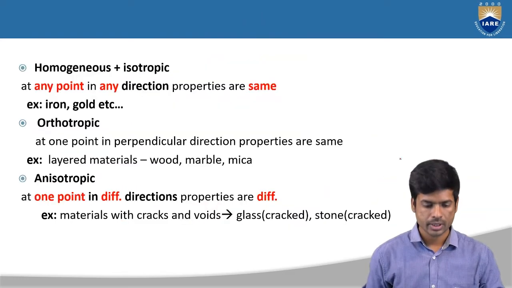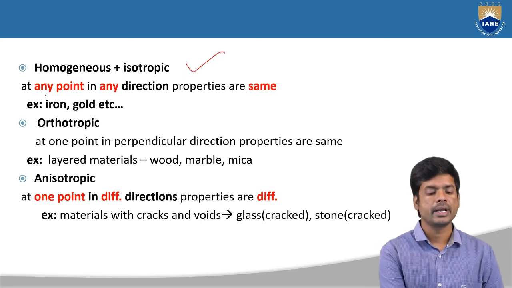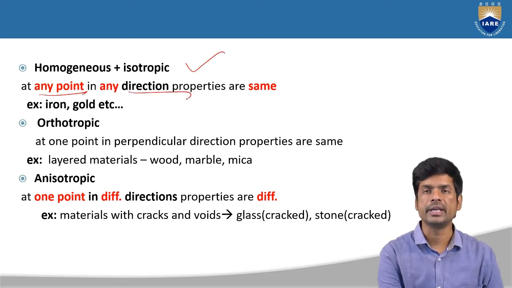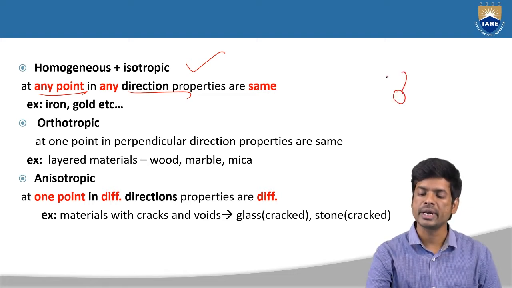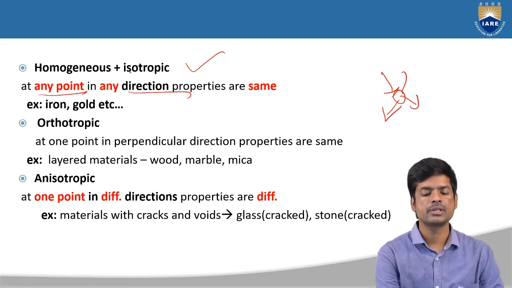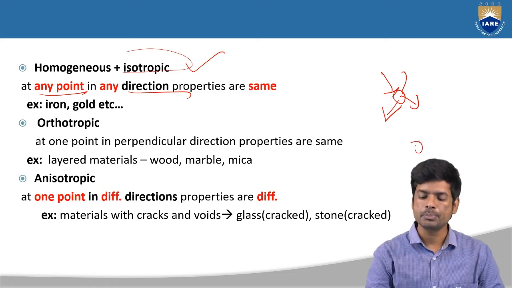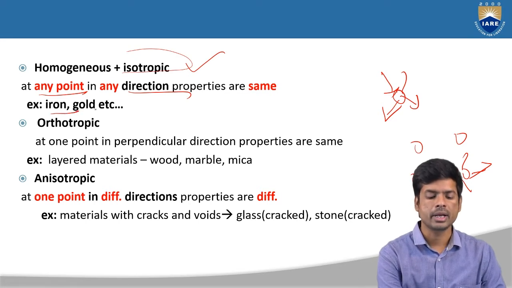Okay, and next, homogeneous plus isotropic. That means at any point in any direction. Earlier, isotropic meant at one point in any direction. But here, homogeneous plus isotropic is nothing but at any point in any direction the properties will be same. The examples are same again, iron and gold.